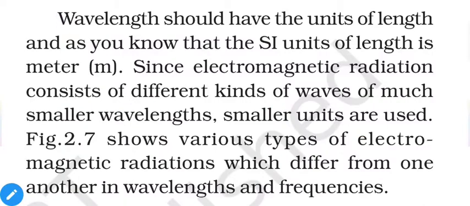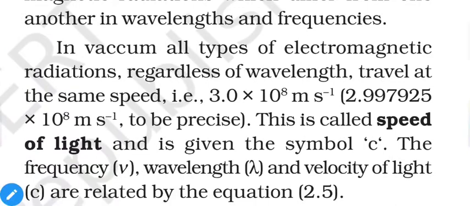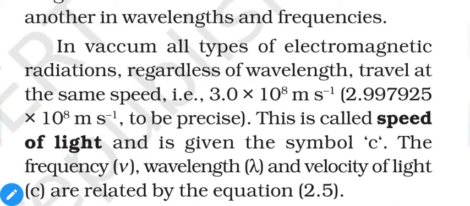Wavelength, as mentioned, should have a unit of length, and we know that the SI unit of length is meter. Since electromagnetic radiation consists of different kinds of waves of much smaller wavelengths, smaller units are used if required. So in figure 2.7, various types of electromagnetic radiations are mentioned which differ from one another in wavelength, and as we can see, we have a large deviation in wavelengths.